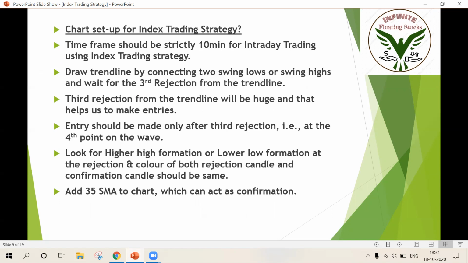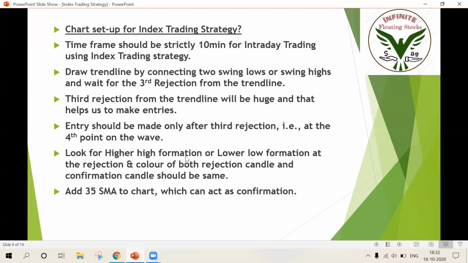Okay, so all right, I'm going to read all these points. I'm expecting that I have already explained all these things. So yes, the time frame should be strictly 10-minute for intraday trading using the index trading strategy. Draw the trend line by connecting two swing lows and two swing highs. The third reaction is important, you already know. The third reaction from the trend line will be huge, and entry should be made only after the third reaction, that is also important.